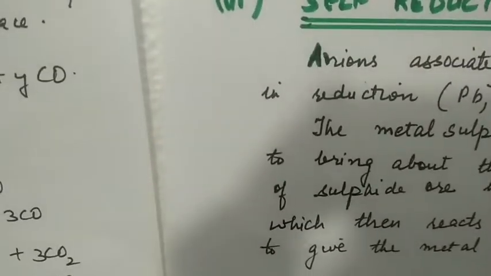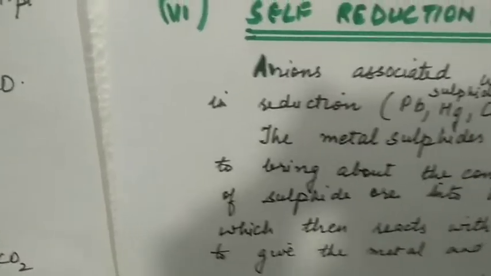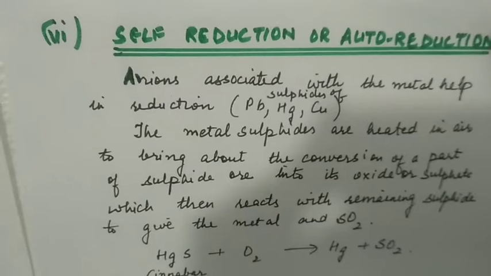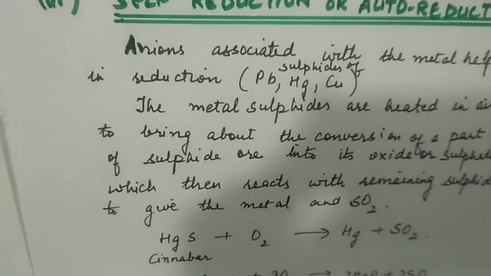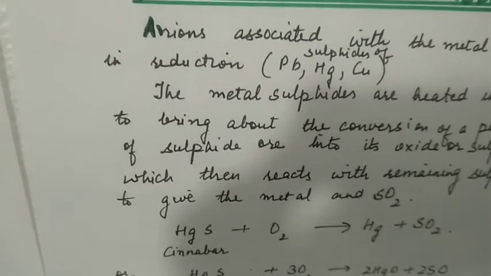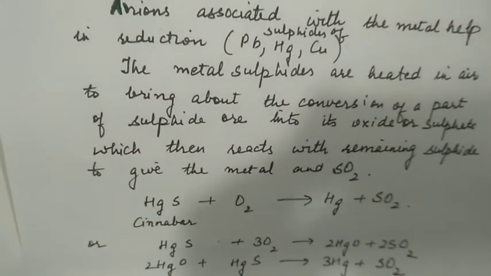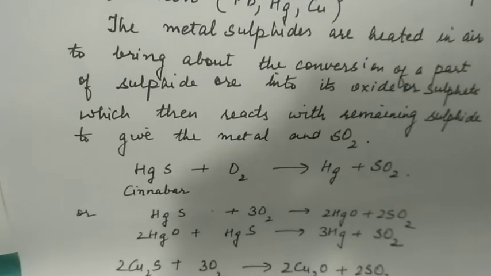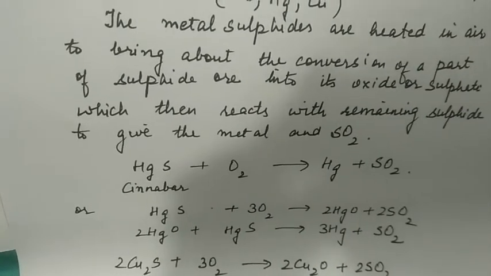Then the self-reduction or auto-reduction method. Anions associated with the metal help in reduction in this process. For example, sulfides of lead, mercury and copper can be reduced by auto-reduction. The metal sulfide is heated in air to bring about the conversion of part of the sulfide ore into its oxide.